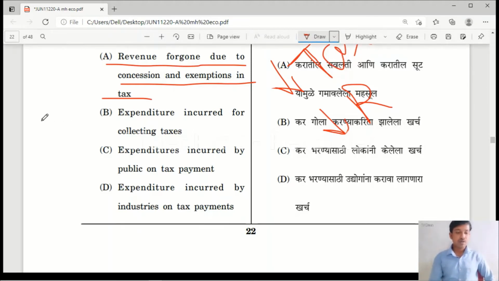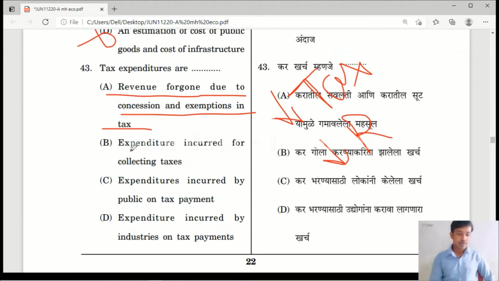So it is known as the tax expenditure. Please remember it. Here all the options will seem correct, but the right answer is revenue foregone due to concession and exemptions of tax. Please don't feel confusion. It is not expenditure. Tax expenditure means it is not an expenditure, it is the revenue loss to the department due to decreasing the tax rate.